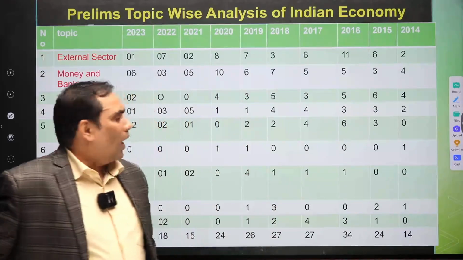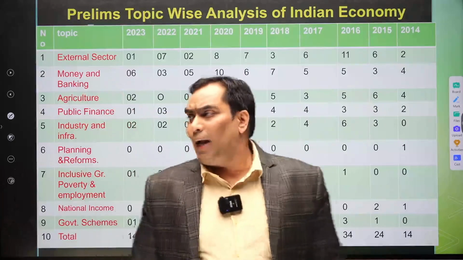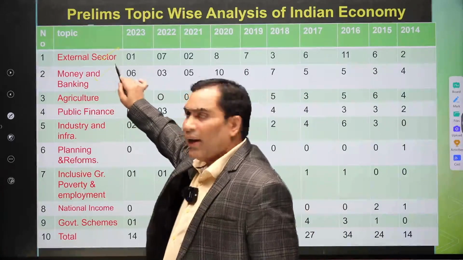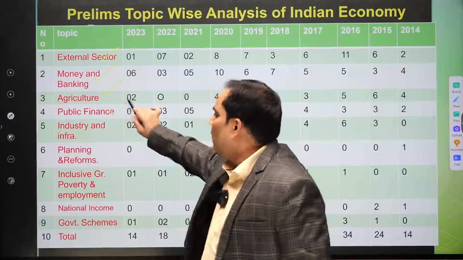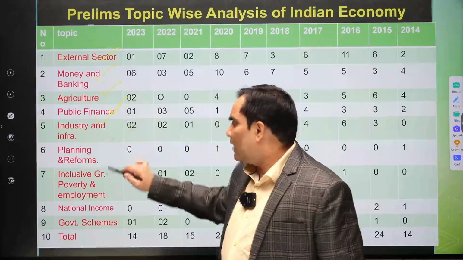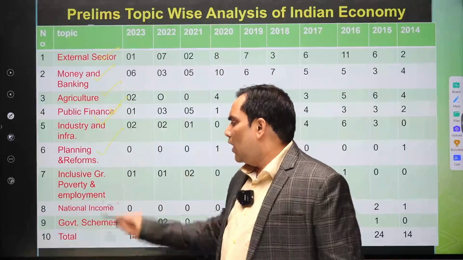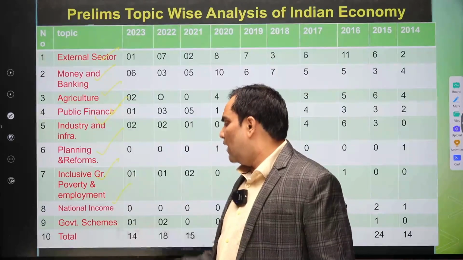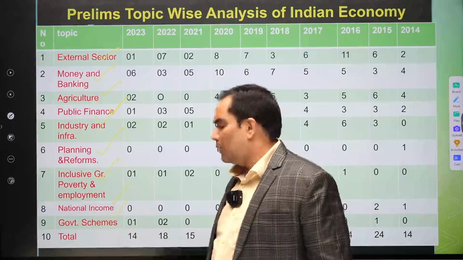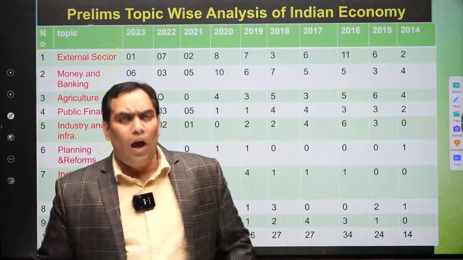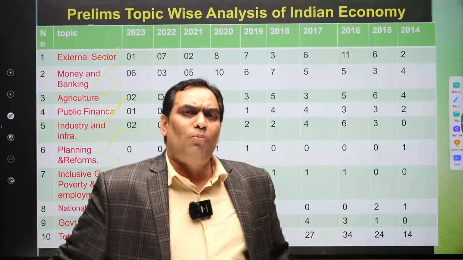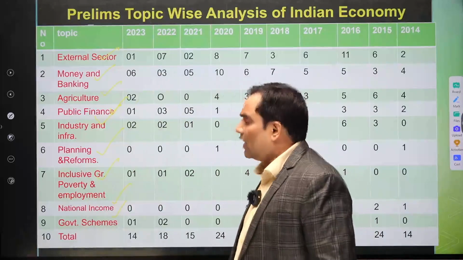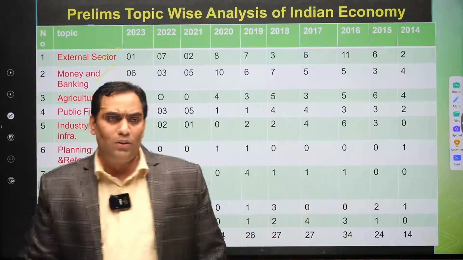Our topics are external sector, money and banking, agriculture, public finance, industry and infrastructure, planning and reforms, inclusive growth, poverty and unemployment, national income, and government schemes, which are time and again announced by the government. So broadly, these are the chapters of the syllabus.